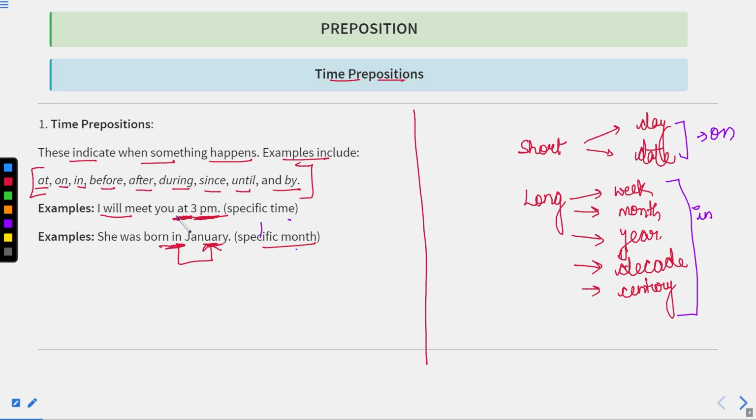Or you can say in a month, in January, in February, before holiday, before afternoon, before evening, after day after tomorrow, or after tomorrow, or after 20th. Like this. During the holidays, during summer vacation, during the night, during evening. Since 1945, since 1947, until this year, until this month. By this month, by the end of this year. So like this, we can use these prepositions to show different time durations.